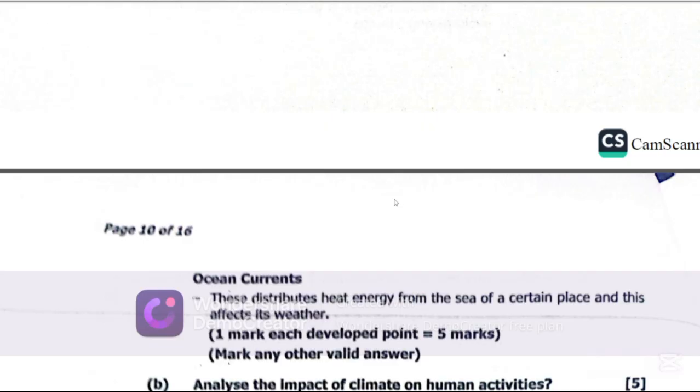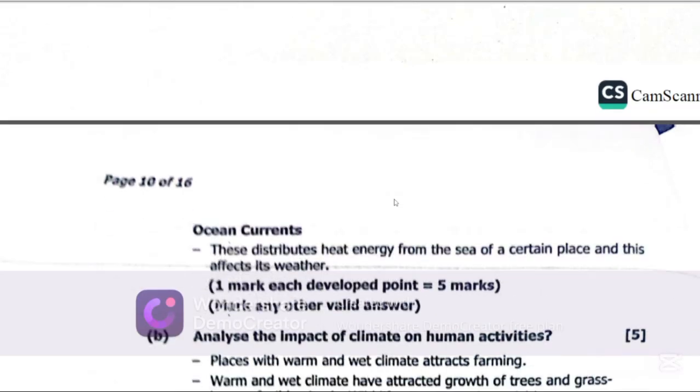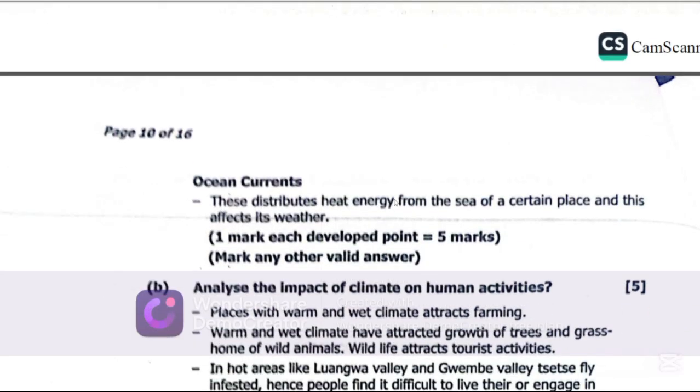Then the other human activity that influences climate is burning fossil fuels. If you're burning fossil fuels, it means you're emitting greenhouse gases in the atmosphere, thereby contributing to global warming, thereby contributing to making the earth warmer. So human activities influence climate. However, climate also influences human activities, and these are some of the impacts of climate on human activities.